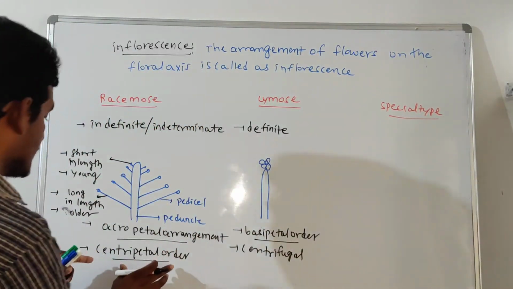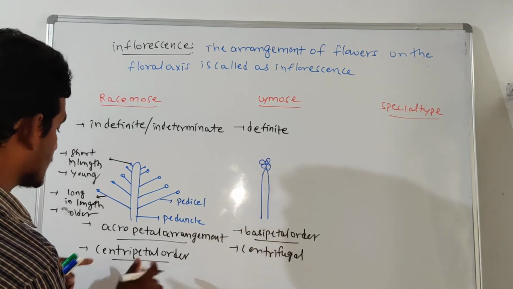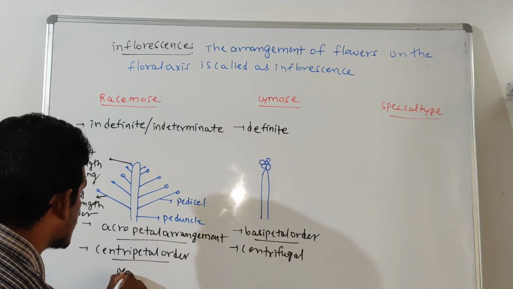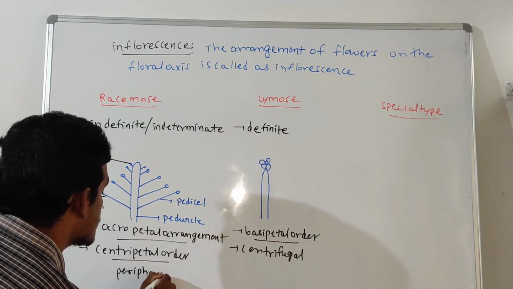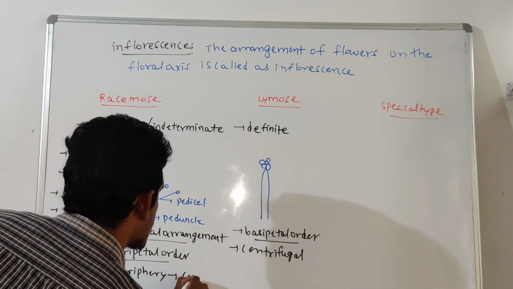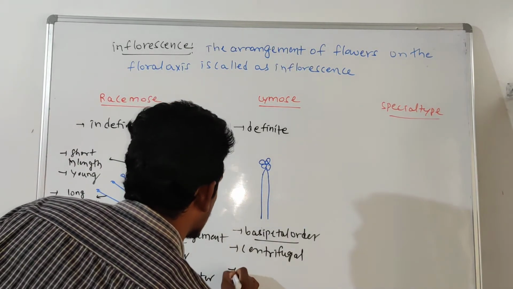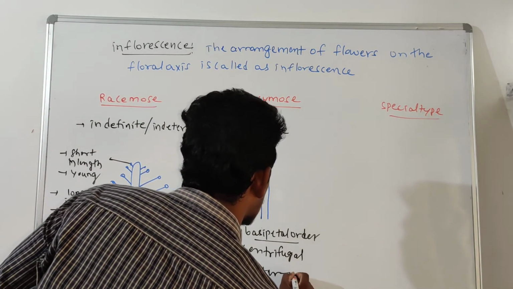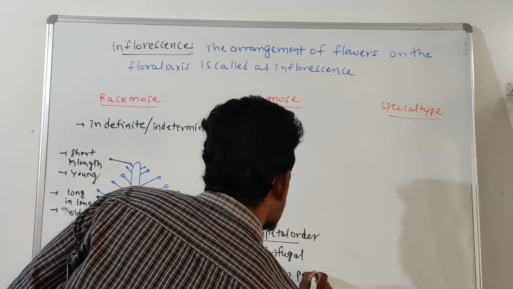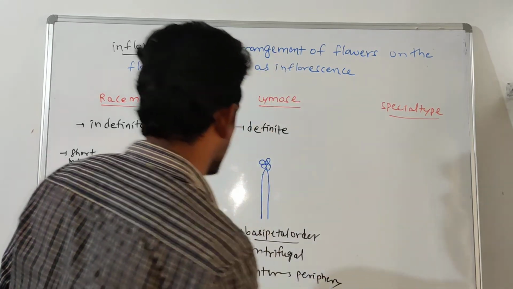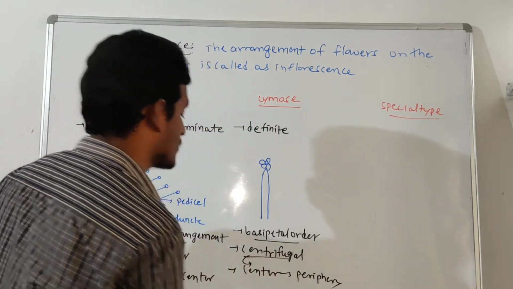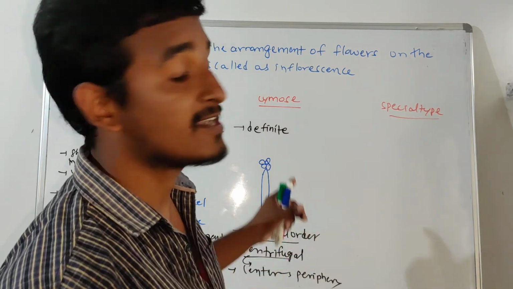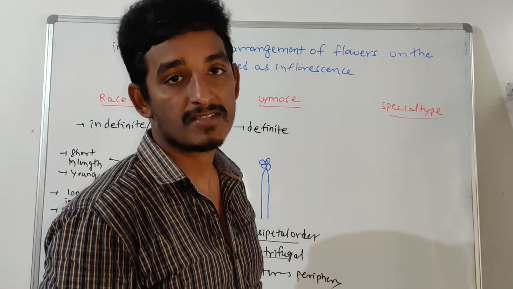Centripetal order means the flowers open from the periphery towards the center, but here the flowers open from the center towards the periphery. So that is found in a cymose inflorescence.